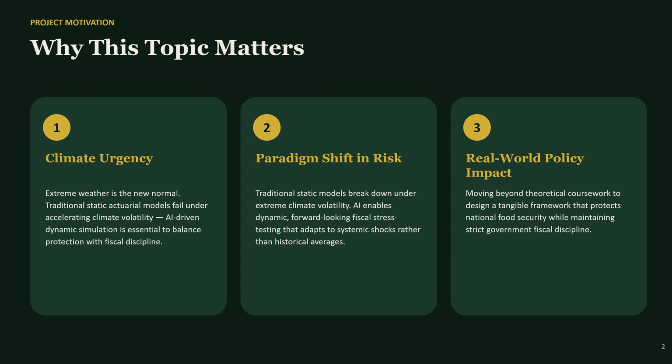This is also a real policy decision happening right now. The government has to decide how to subsidize agricultural insurance premiums, and that decision has direct fiscal consequences. So our goal was to move beyond a theoretical exercise and build a tool that could actually inform that decision, balancing farmer protection against government fiscal discipline.